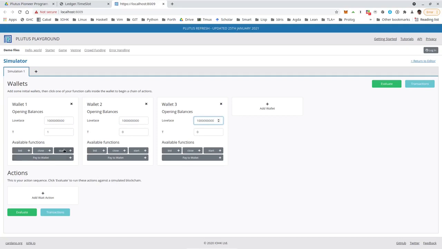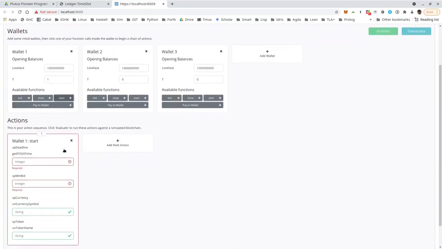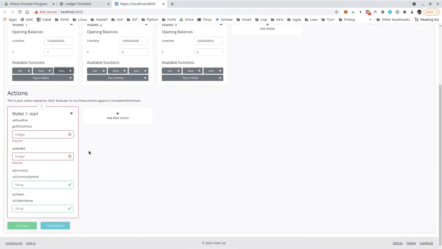So Alice starts the auction. We have to provide parameters. The first one is the deadline. Let's say the deadline is slot 10, but time is measured in POSIX time, so in seconds from the 1st of January 1970, I believe, something like that. So it's not so clear what value makes sense there.